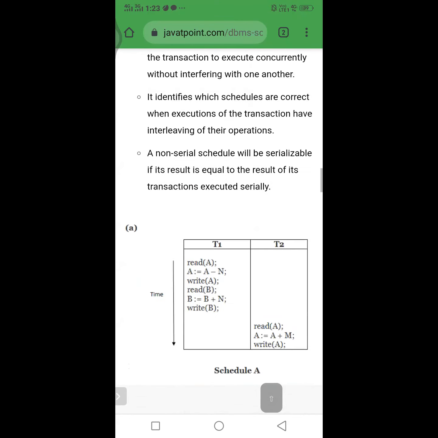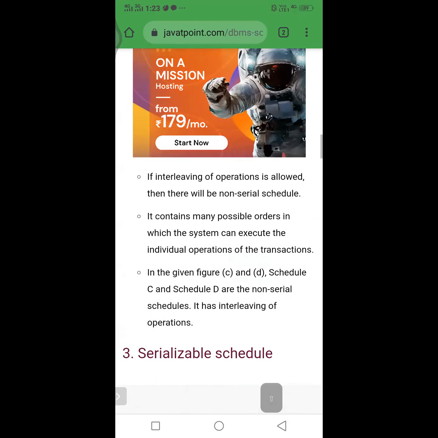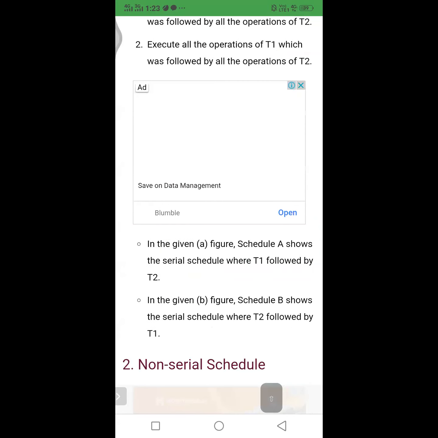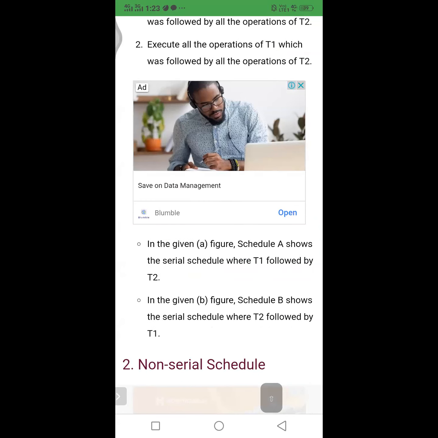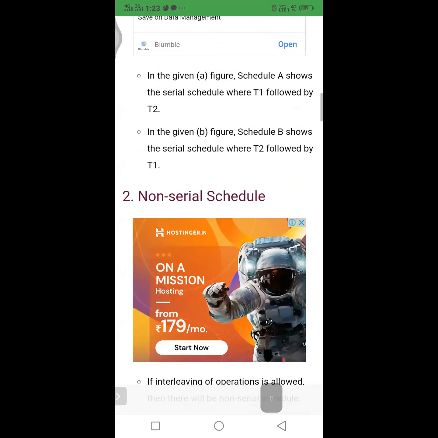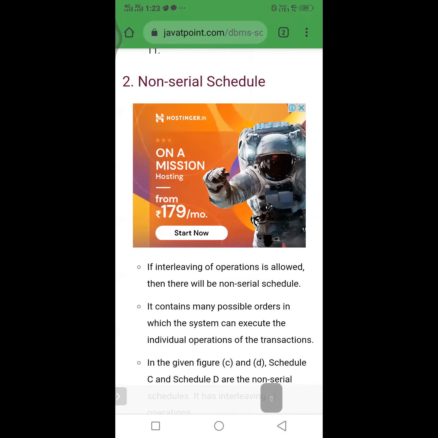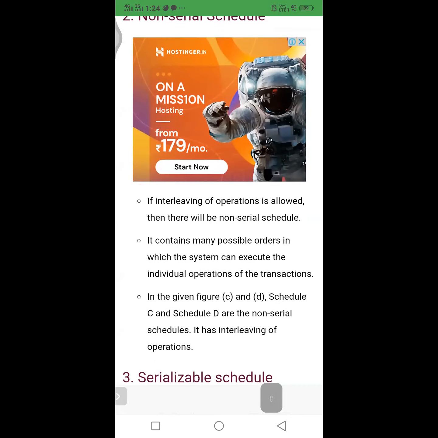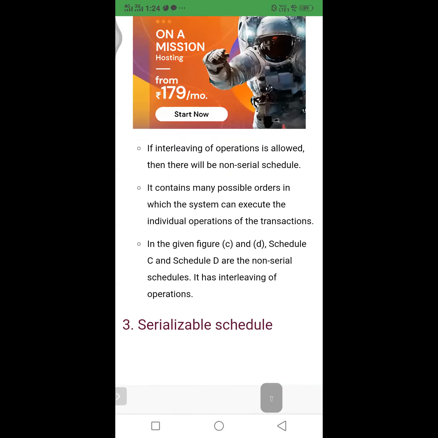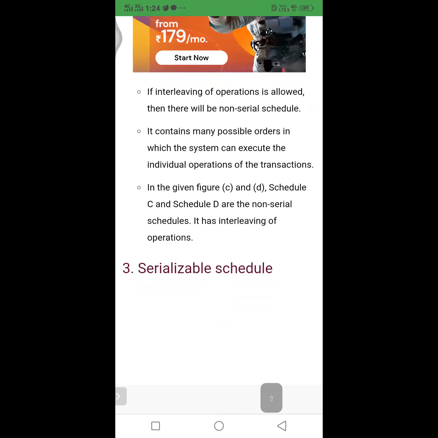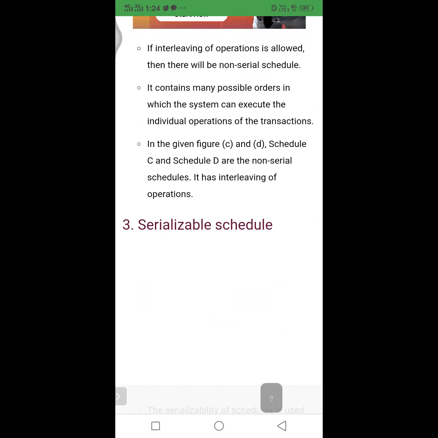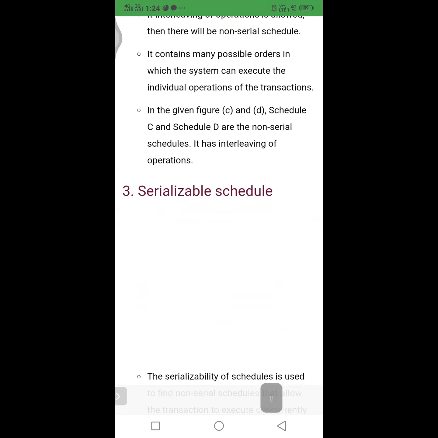In the same way, here we are discussing serial and non-serial schedules. A shows the serial schedule T1 followed by T2, and T2 followed by T1. Now we discuss the non-serial schedule, which is nothing but an interleaved schedule. If interleaving of operations is allowed, then there will be a non-serial schedule. It contains many possible orders in which the system can execute the individual operations of the transactions. In figures C and D, the schedules are non-serial and have interleaving operations.